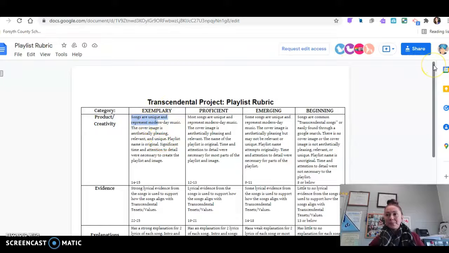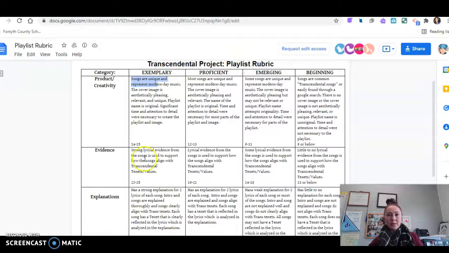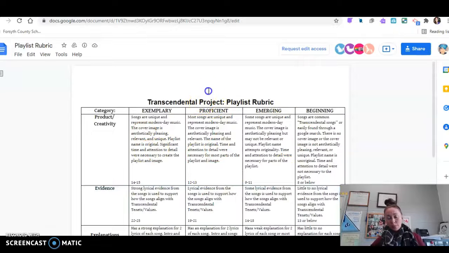All of the projects have pretty much the same setup rubric. Like they all have creativity that's worth the same amount of points. They all have evidence worth the same amount of points, explanations, requirements, and grammar. So just know that no matter what project you choose, the rubrics are going to be the same for all of them. There's some kind of creative piece and then some kind of explanation piece with every project.